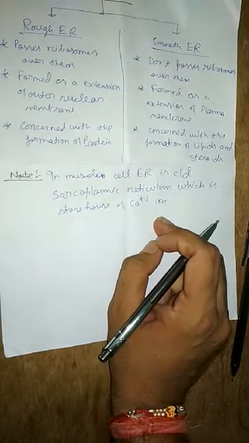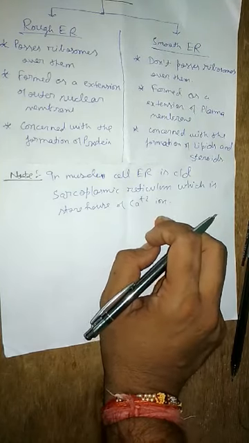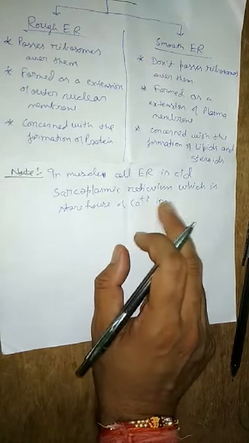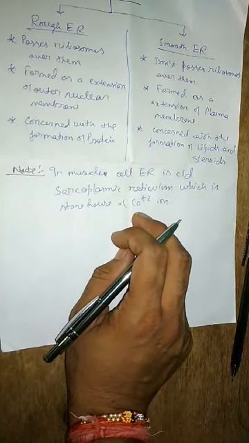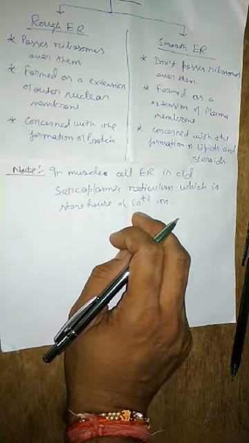You will study this in detail in that chapter, but you should know that they are the storehouse of the calcium ion, and that's why they have a role in muscle contraction.